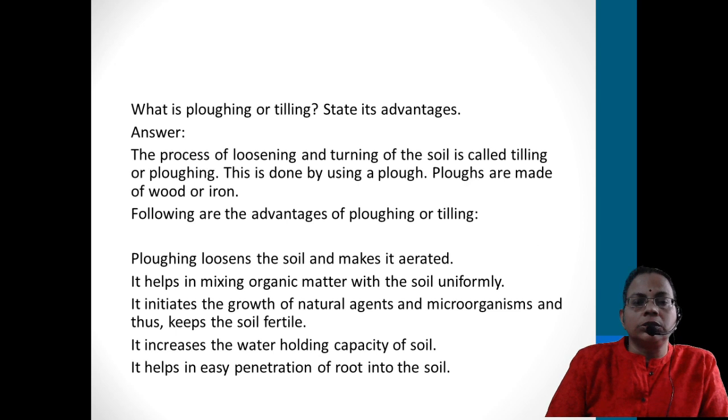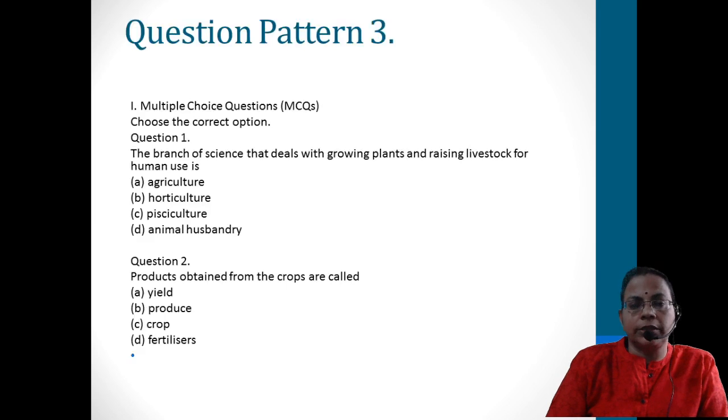Plowing loosens the soil and makes it aerated. It helps in mixing organic matter with soil uniformly. It initiates the growth of natural agents and microorganisms and thus keeps the soil fertile. It increases the water holding capacity of soil. It helps in easy penetration of roots into the soil. So minimum 2 or 3 points you must write.